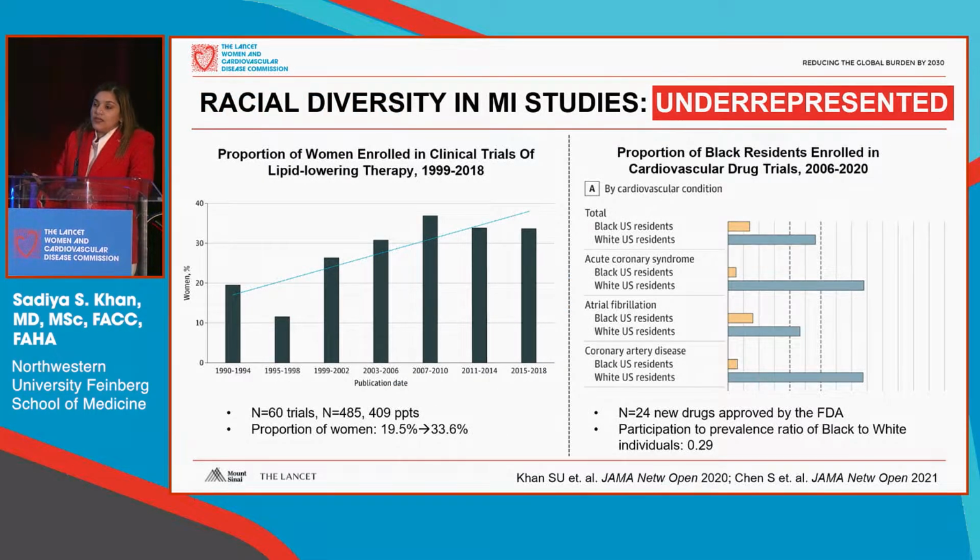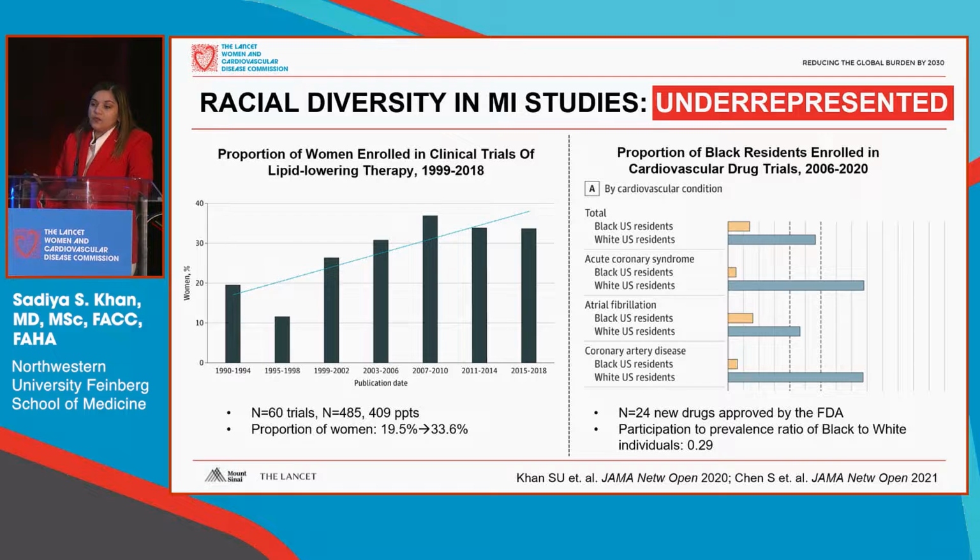So the first intersection that we'll talk about is sex with race, and this is not a surprise to anybody in this room that women are underrepresented in clinical studies. That first graph demonstrates 60 trials of lipid-lowering therapy that we know is at the core of primary and secondary prevention for MI. And while the number of women increased from about 20% to a third, it's still abysmally low compared to what we know is the prevalence of women having an MI.